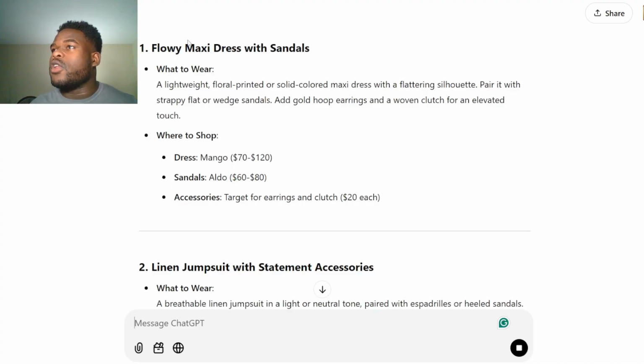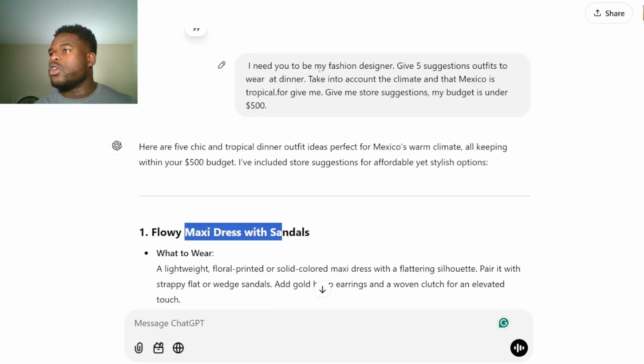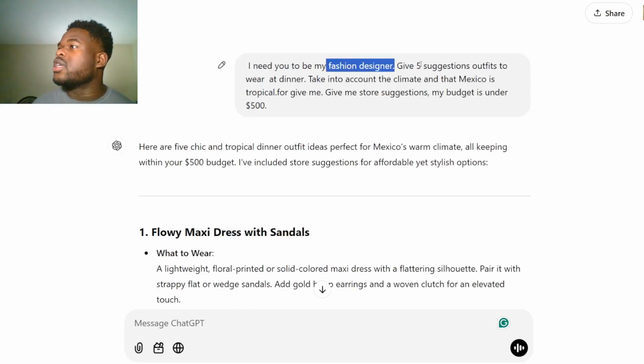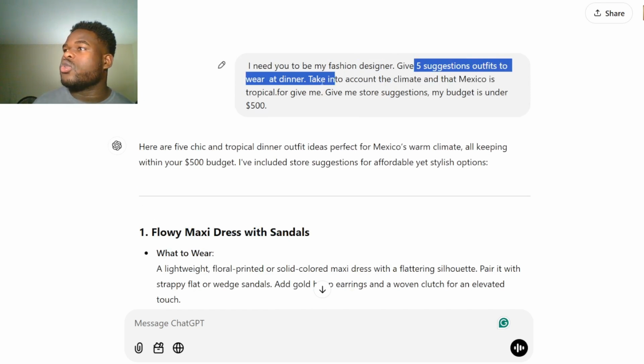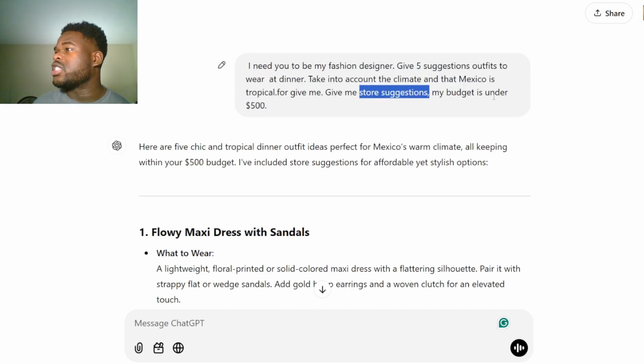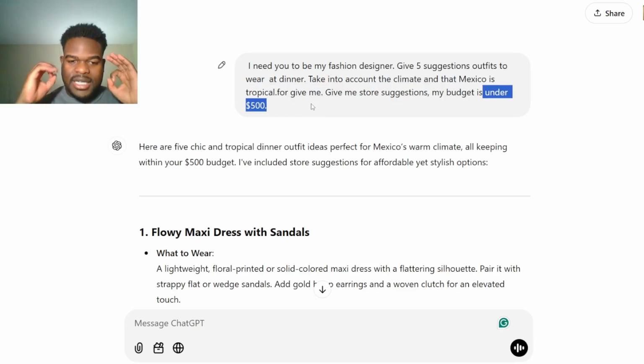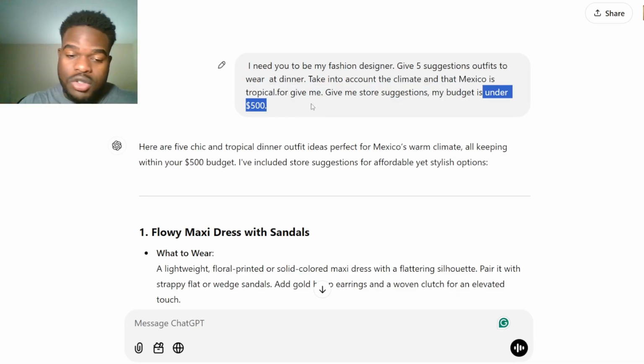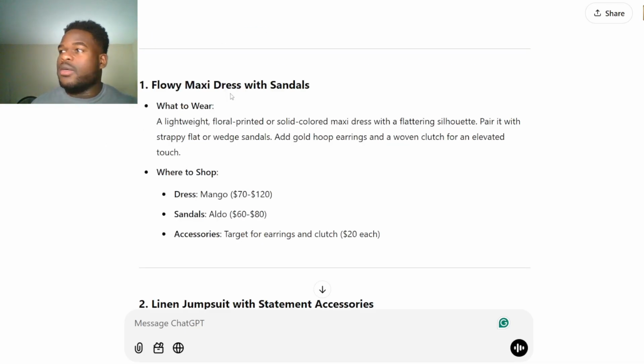So, okay, flow maxi dress with sandals. Our prompt was, I need you to be my fashion designer. Give me 5 suggestions, outfits to wear at dinner. Take into account the climate and that Mexico is tropical. Give me some source suggestions. My budget is under $500. Again, guys, this is the thing with prompt engineering. So you got the ideas for setting the trip, using ChatGPT to help you get your clothes, maybe some dress or pants or whatever you want to use for the trip.